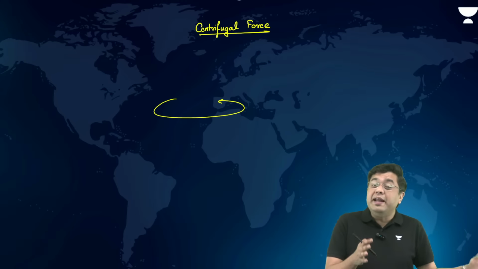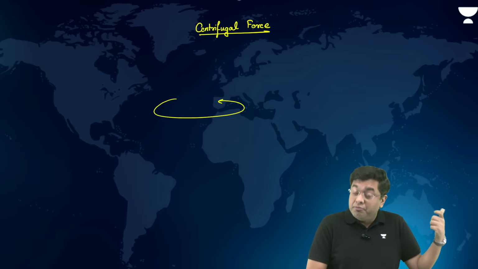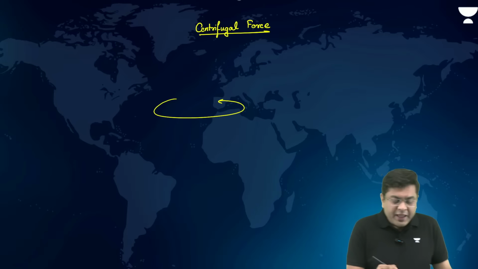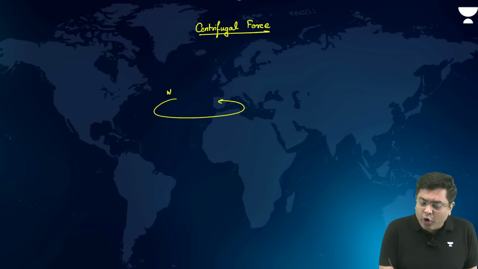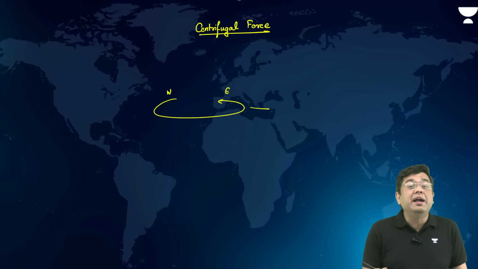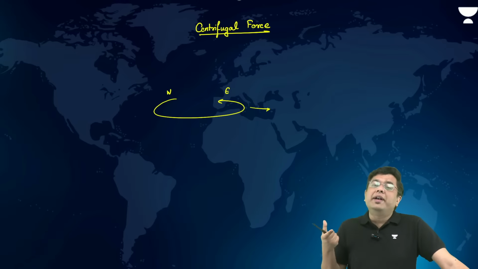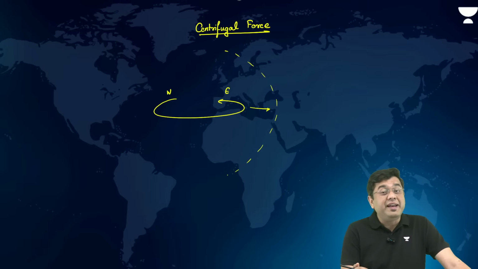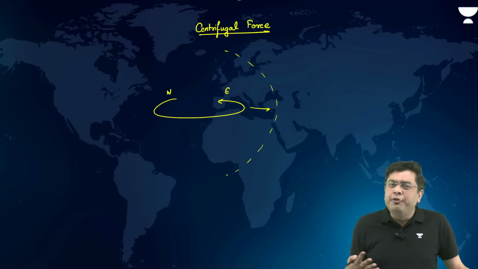Now, planet Earth also rotates on its axis at a very high speed, where the rotational speed at the region of the equator can be very, very high, in the hundreds of kilometers per hour. Here, as this rotation from west to east happens, that is where the centrifugal force will be acting outwards. This outward acting centrifugal force will end up leading to a variation in the tropospheric height.